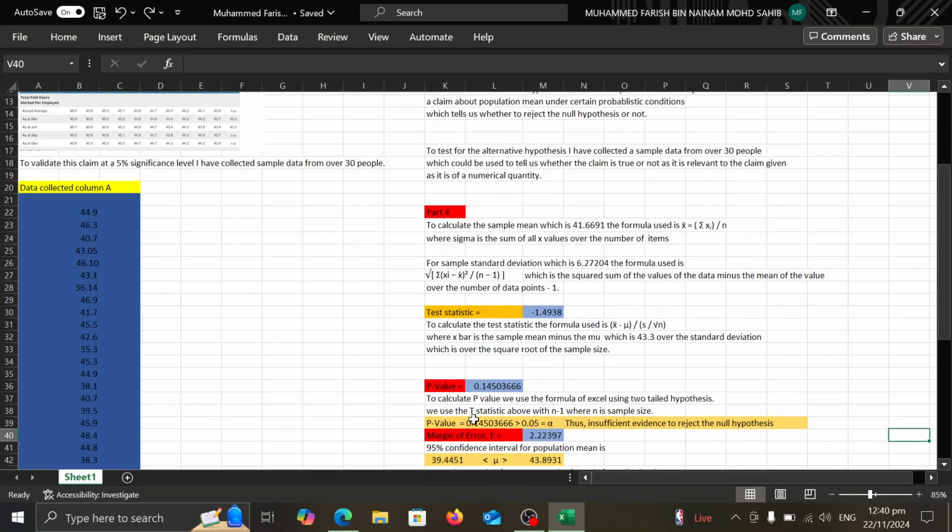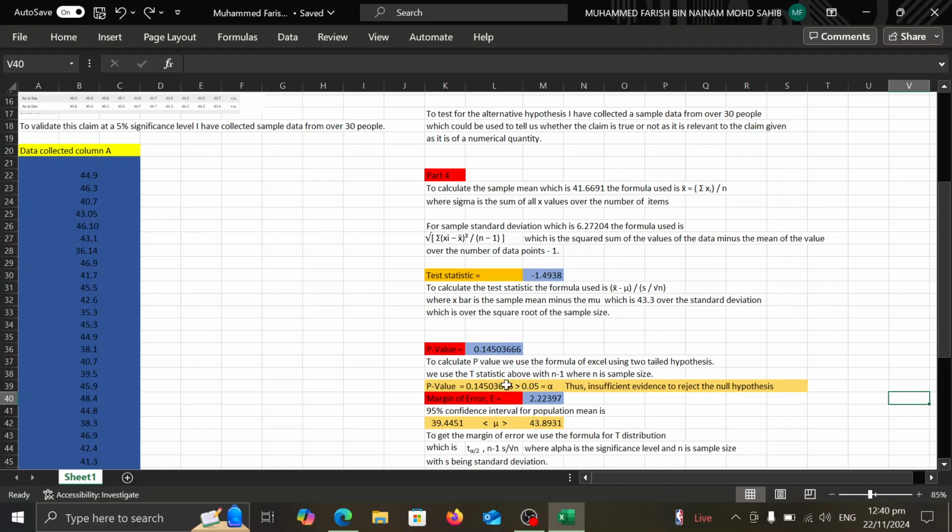To calculate the p-value, we use the formula using the two-tailed hypothesis. We use the t-statistic above with n minus 1 degrees of freedom, where n is the sample size. As you can see here, the p-value equals 0.145036666, which is greater than 0.05, which is the alpha, the 5% significance level. Thus, there is insufficient evidence to reject the null hypothesis.